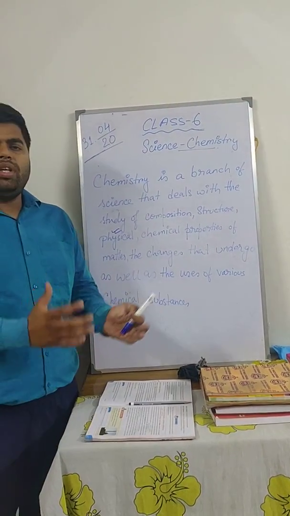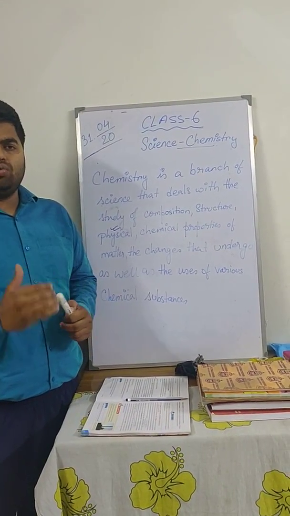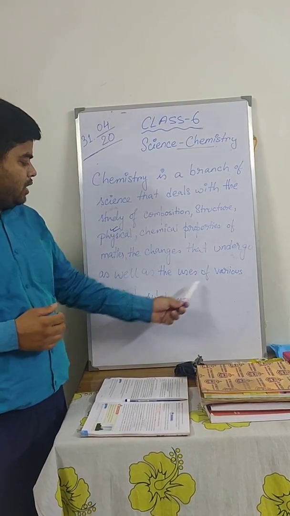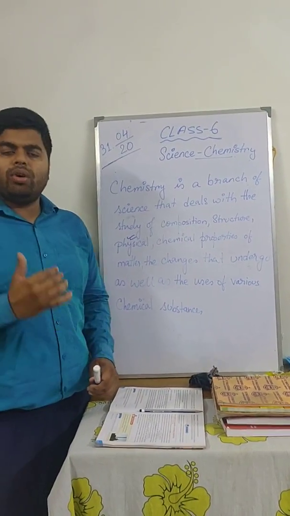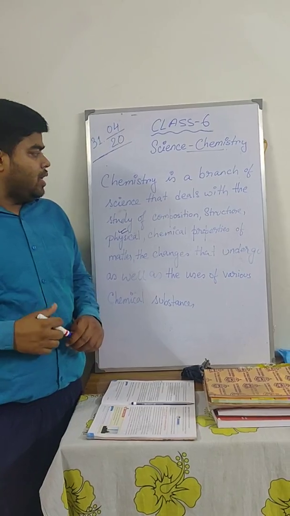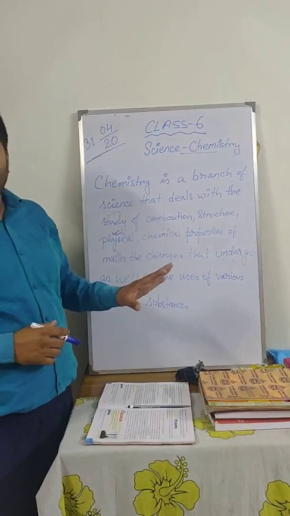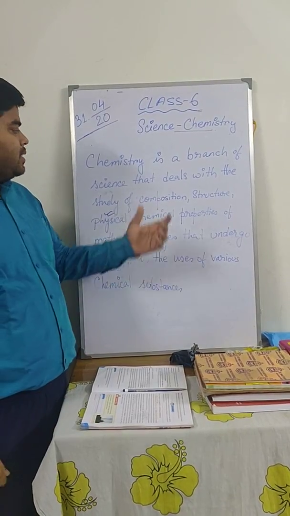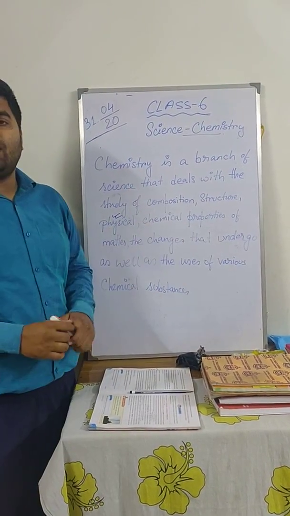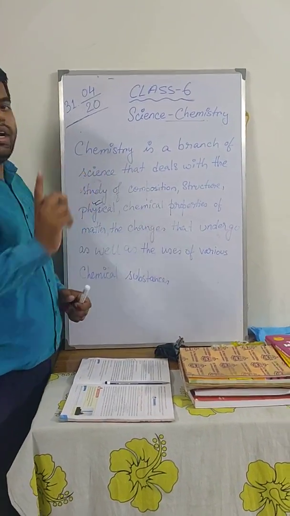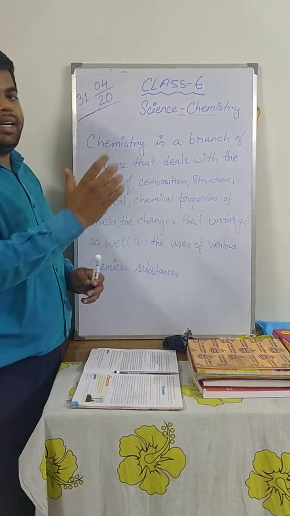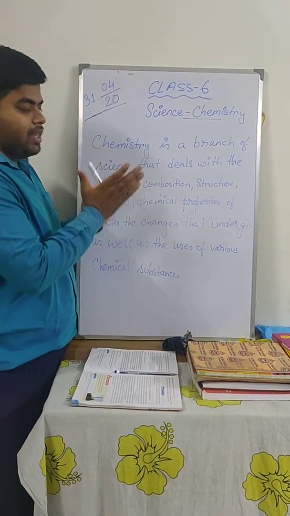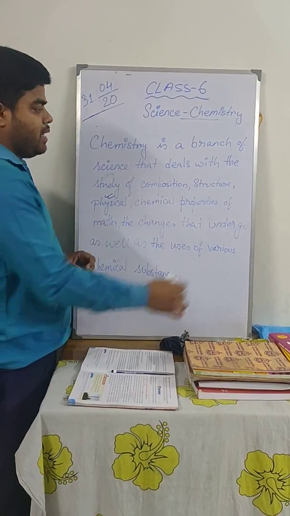Now you see, there are lots of uses. We will be learning about the uses of chemical substances when you go further into the chapters. Now I hope by now you all have understood what is chemistry. Chemistry is that branch of science that deals with the study of composition. Again I repeat, composition means the ingredients out of which the proper matter is made.